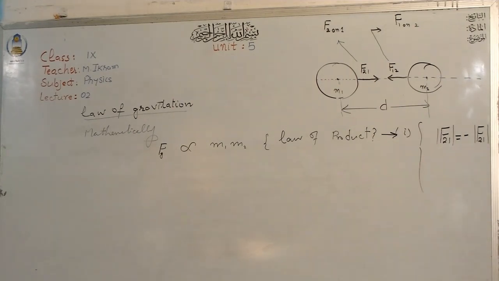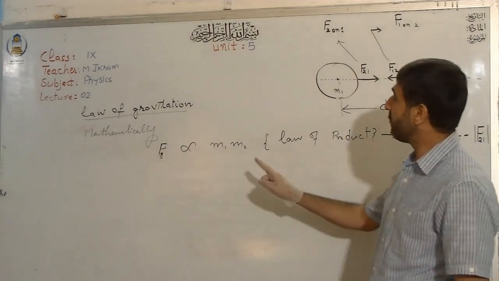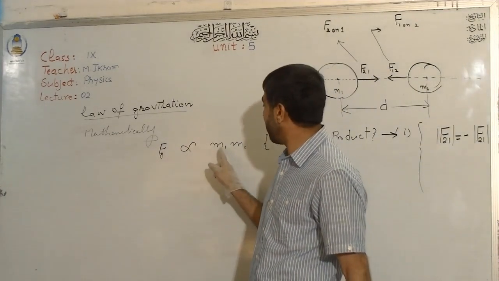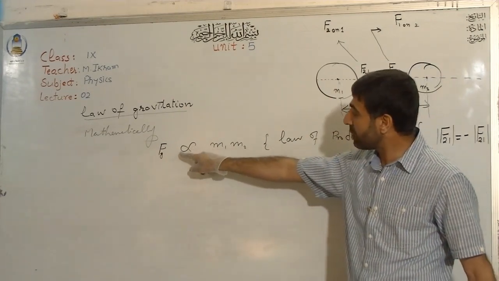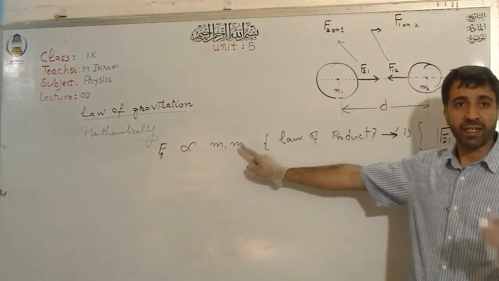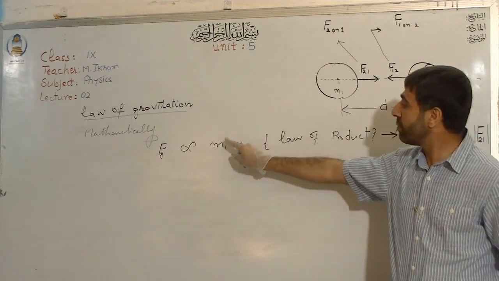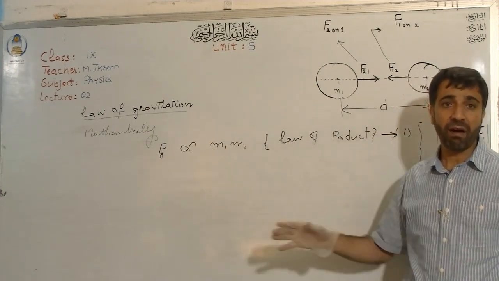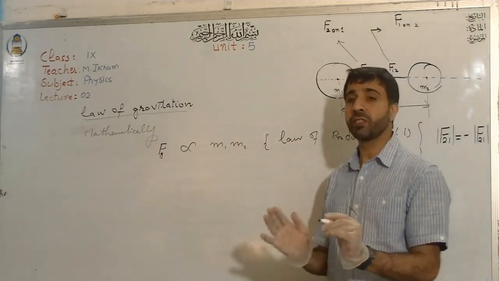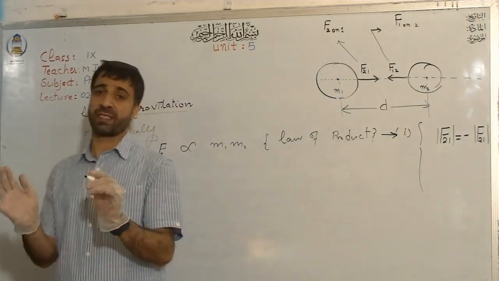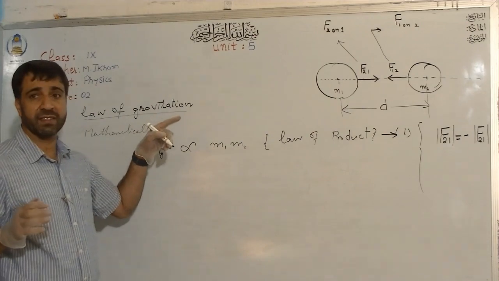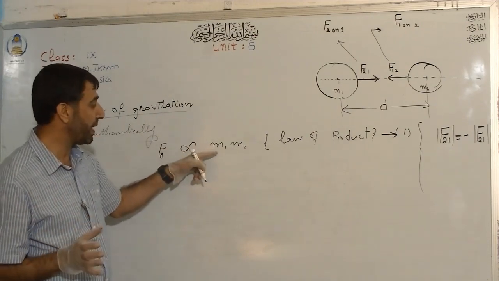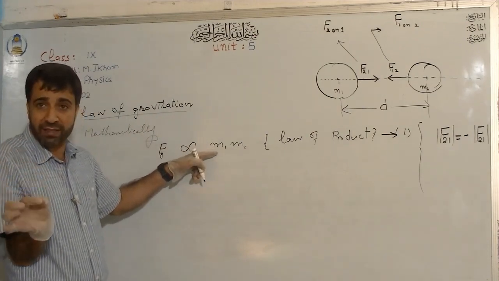Now at this point I want to tell you that the magnitude of the gravitational force does not depend on the mass of a single body, although it must be clear to you, as I told you in my previous class, that gravity is the intrinsic property of every mass.